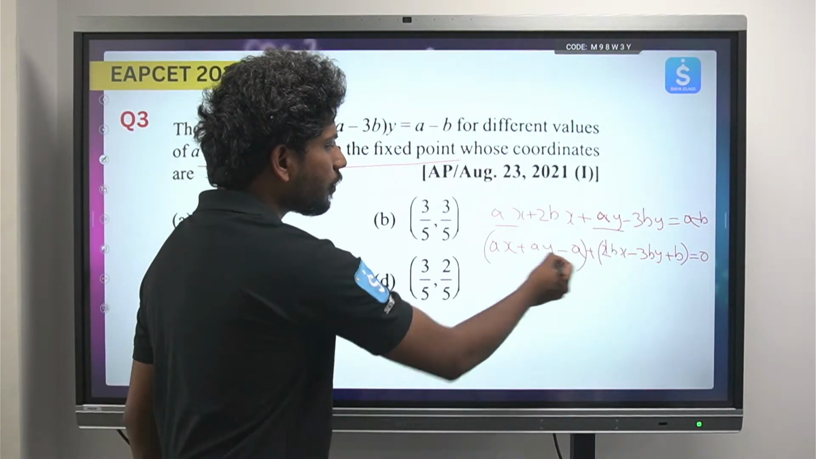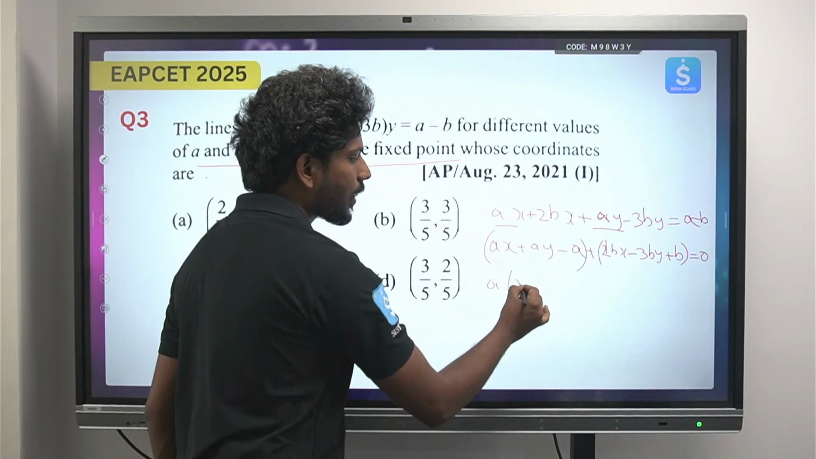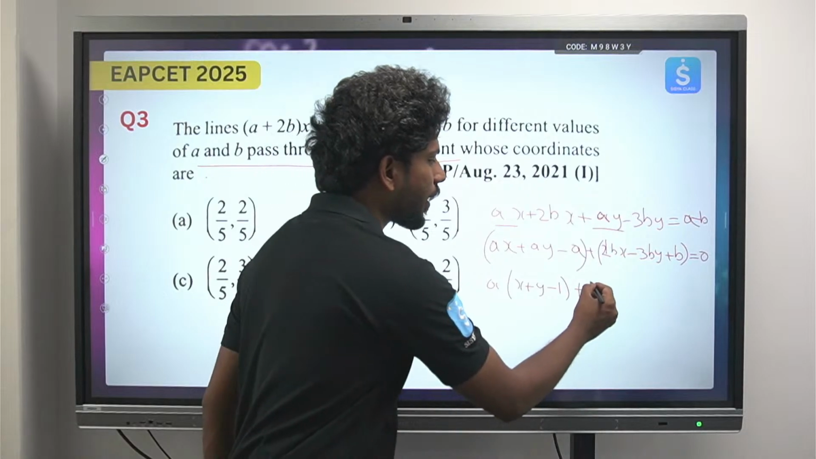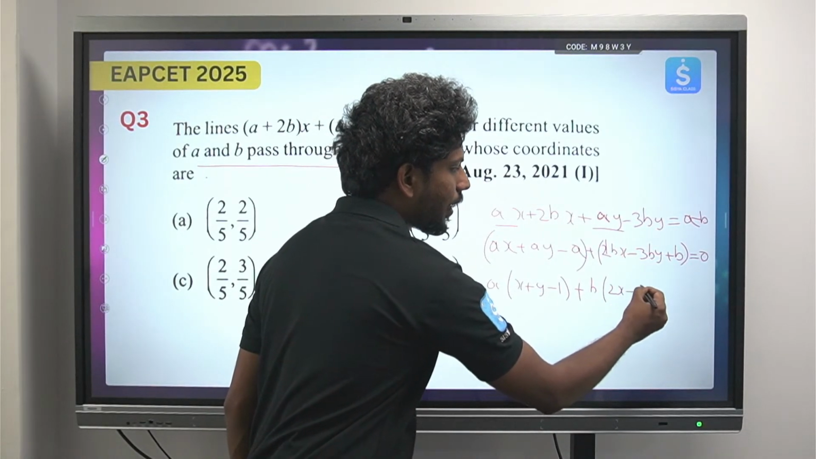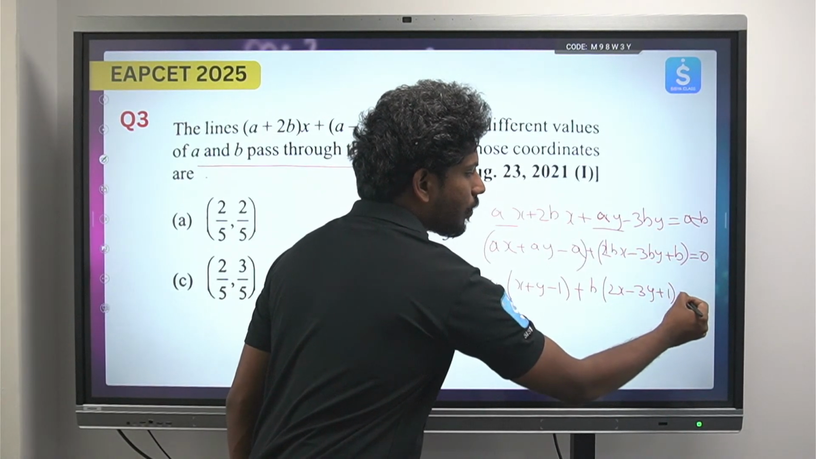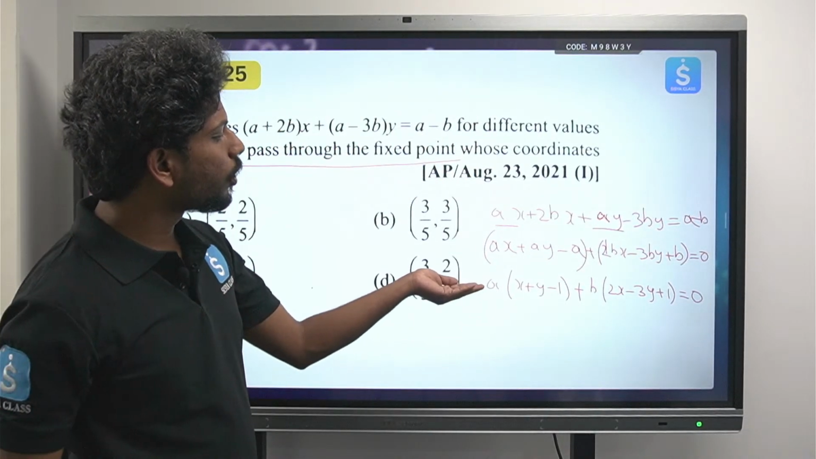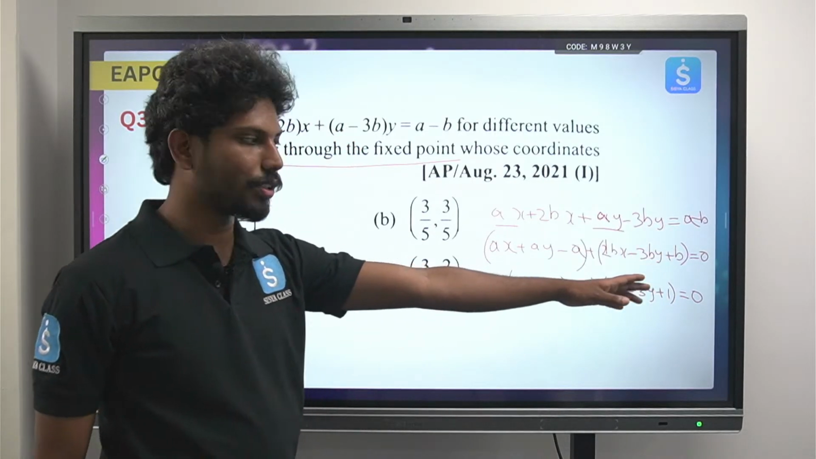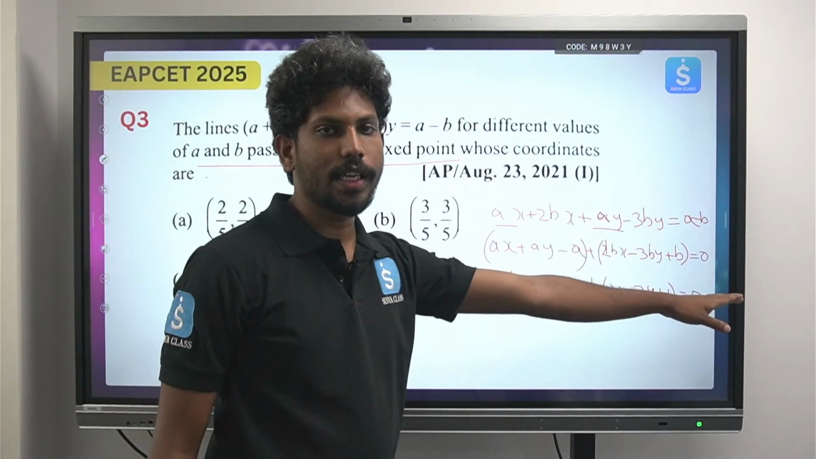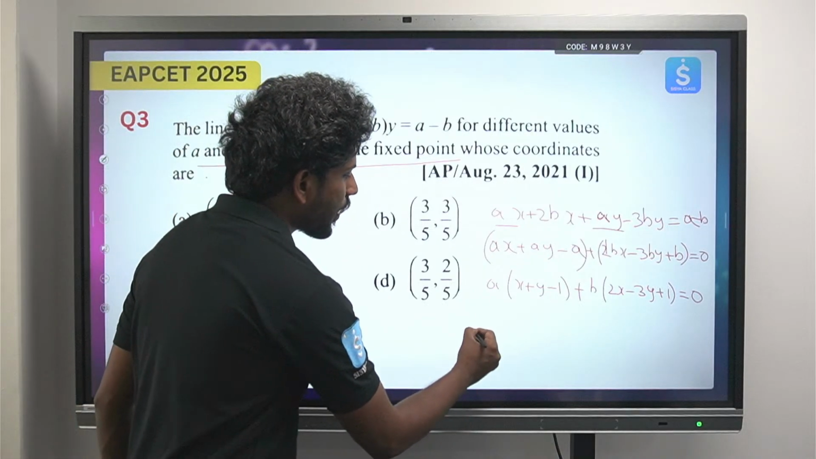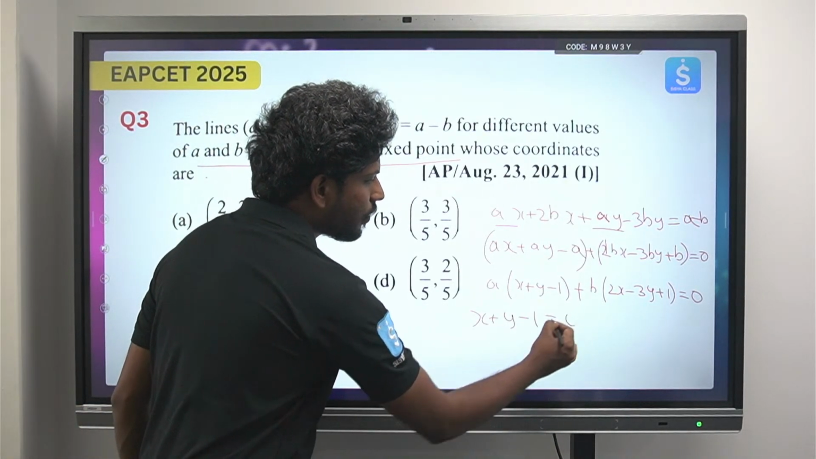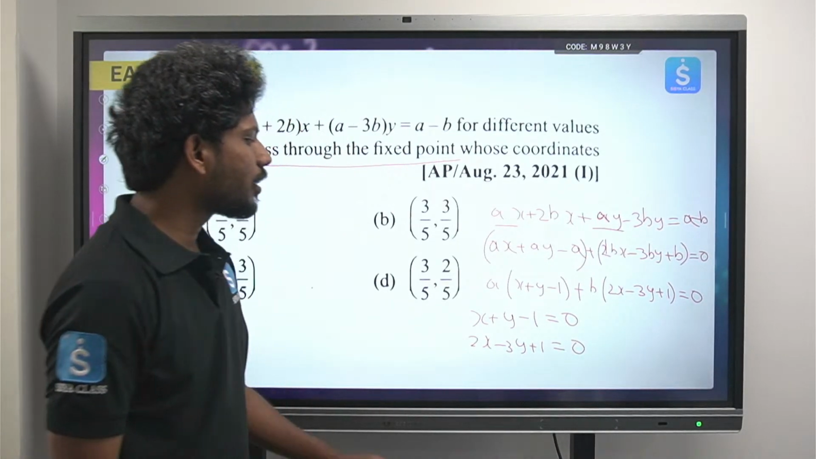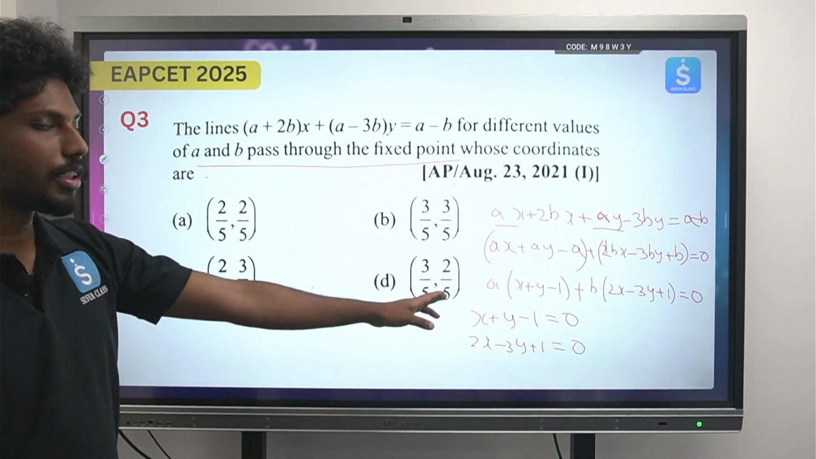Okay, so from this what can we take common? We can take a common, that will be x + y - 1. Plus, we can take b common over here, that is 2x - 3y + 1 equals 0. Whatever is the coefficient of a will be equal to 0, and whatever is the coefficient of b should also be equal to 0, because the right hand side is already 0. So x + y - 1 = 0 and 2x - 3y + 1 = 0. The values of x and y that satisfy these will be your answer.